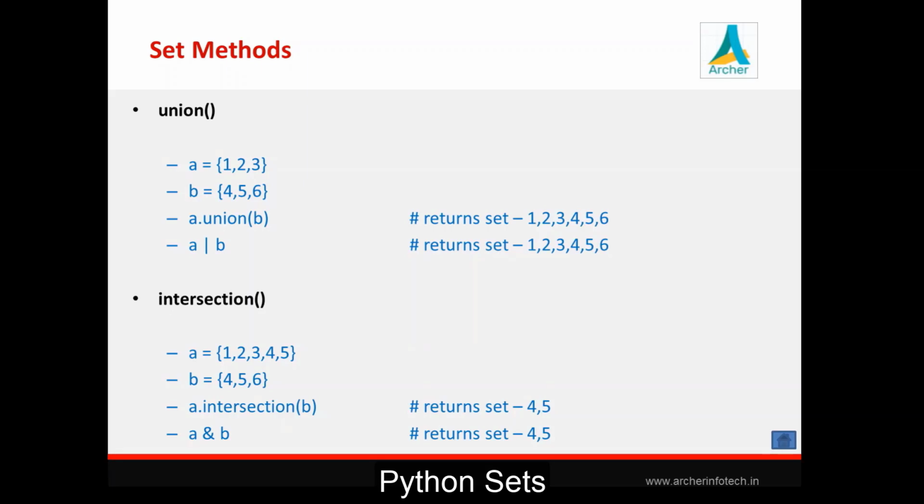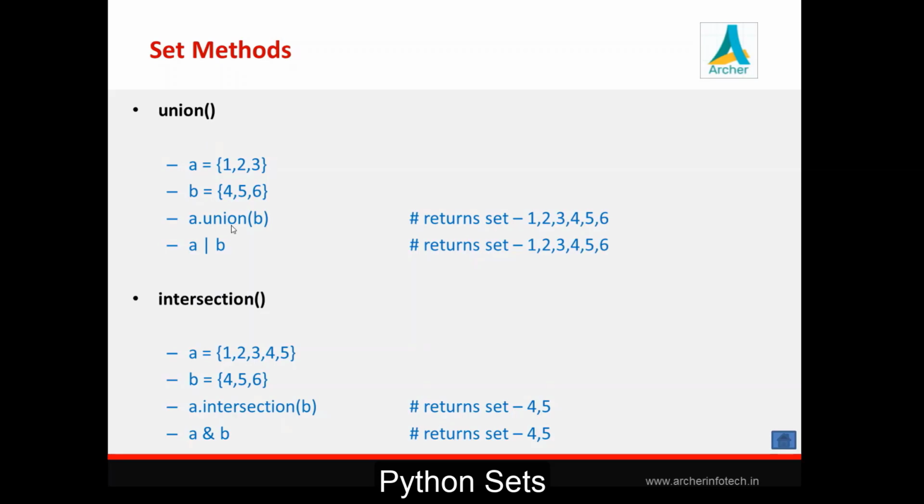Now next, see, these three are important methods: union, intersection, and difference. Now first of all, see, set sequence in Python represents set in mathematics. Set sequence in Python is used to represent set in mathematics. So we are carrying out this union, intersection, all this statistical operation on mathematical set. On the same line, we can perform these operations on this Python set also by using these methods: union, intersection, and difference.